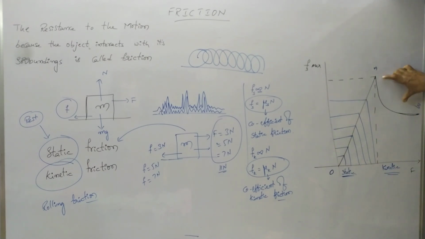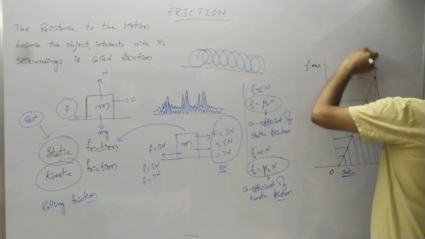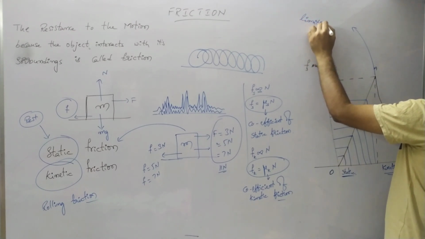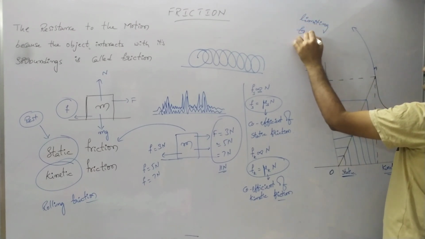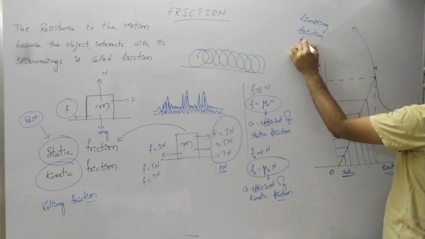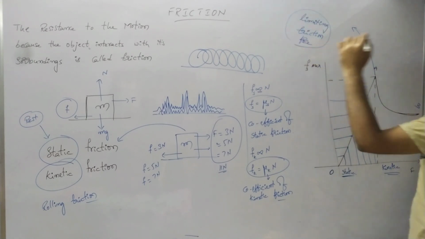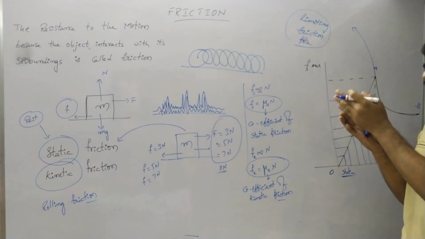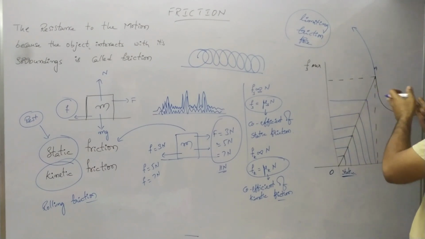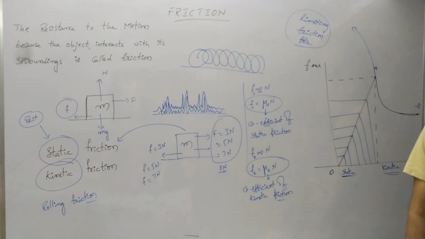The line between 0 and B, which separates static and kinetic, represents the limiting frictional force. At this extent the body will change its state. The line which changes the state of friction from static to kinetic is known as the limiting frictional force.